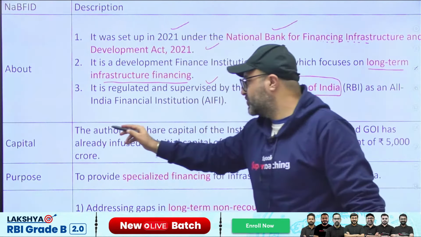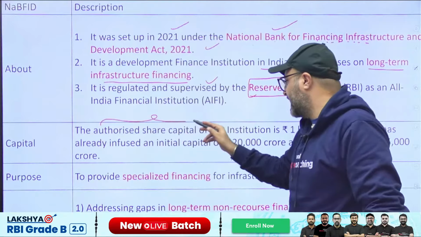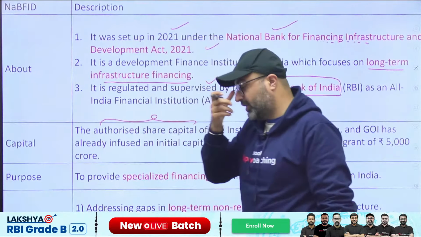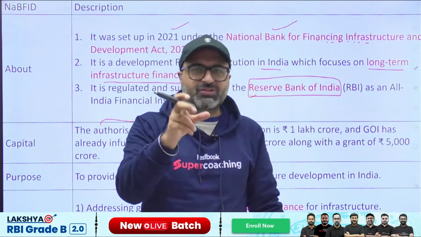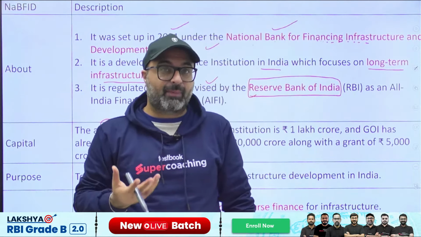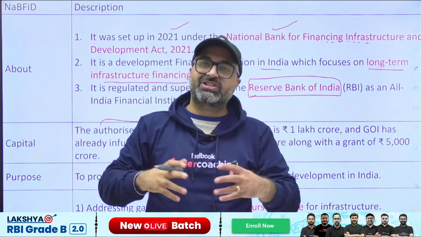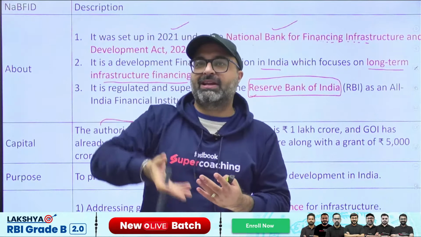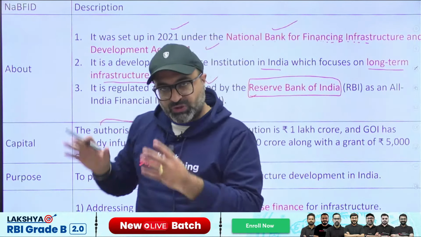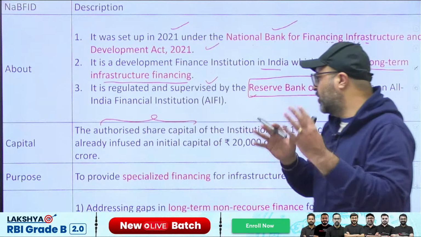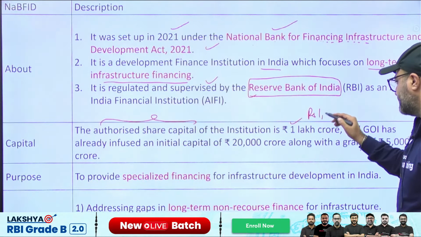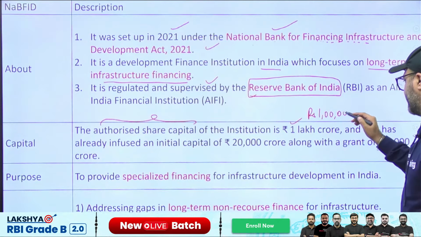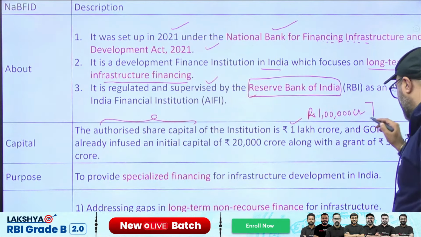I hope you know the authorized share capital. I don't know whether you are aware of this or not, I'll just make you understand. Whenever a company is set up, the company's authorized capital is defined. Authorized capital means the capital which can be generated by the company in its entire lifetime. So this company is set up with the authorized capital of 1 lakh crore rupees, and this is not fixed.